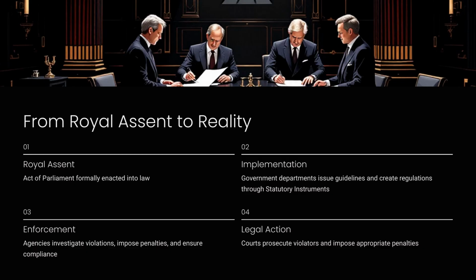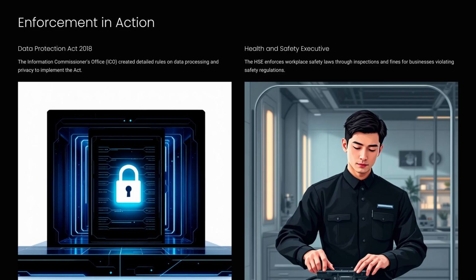Implementation. Government departments issue guidelines and create regulations through statutory instruments. Enforcement. Agencies investigate violations, impose penalties, and ensure compliance. Legal action. Courts prosecute violators and impose appropriate penalties. Enforcement in action. Data Protection Act 2018.